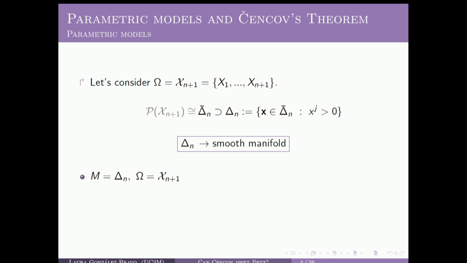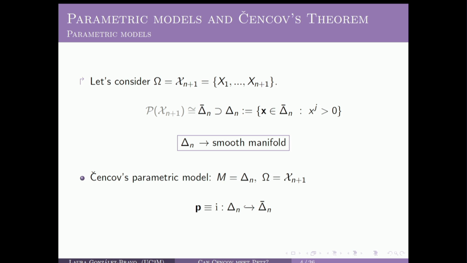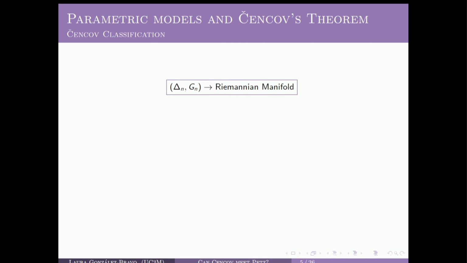And therefore, we can consider the following parametric model, where now the immersion map is given just by the canonical inclusion of the smooth manifold Δ_n into the n-simplex. So this parametric model is Cencov's parametric model, and it is in some way the environment where Cencov's theorem actually lives, okay? So now that we have this smooth manifold structure, we can address it with a Riemannian metric structure.